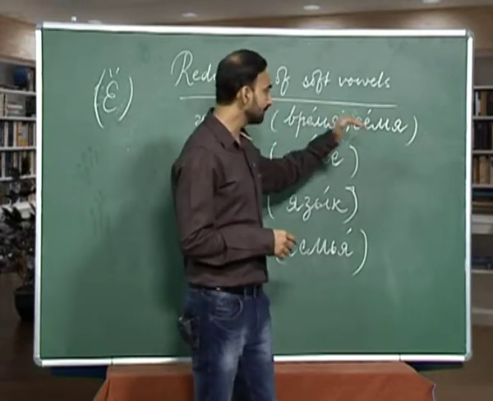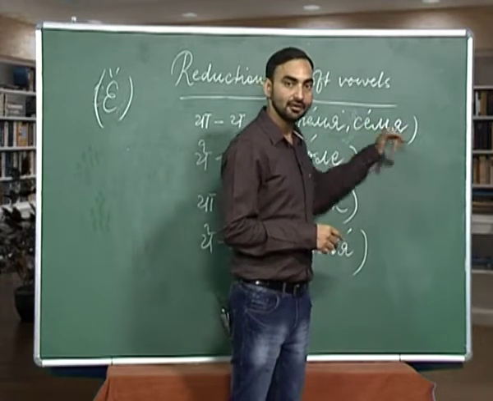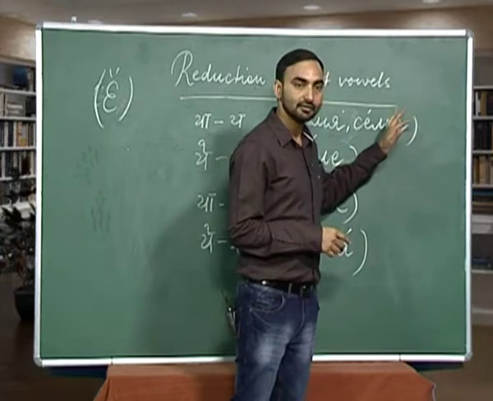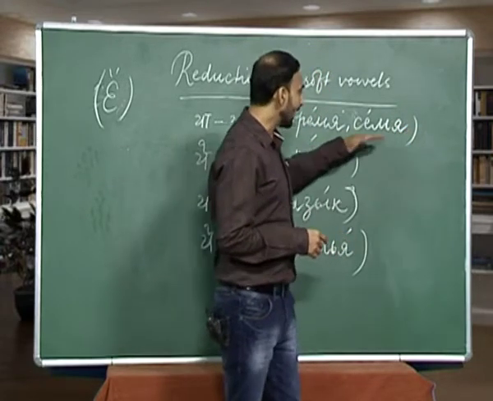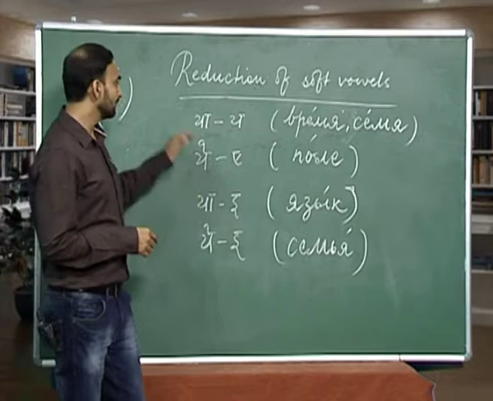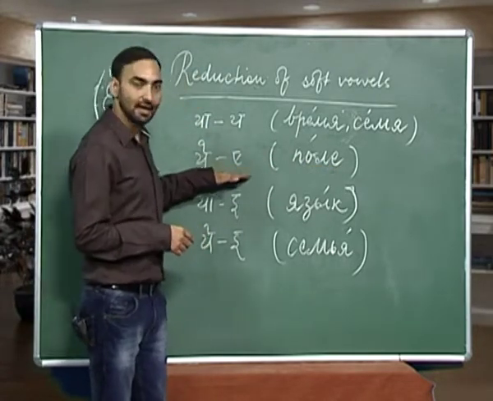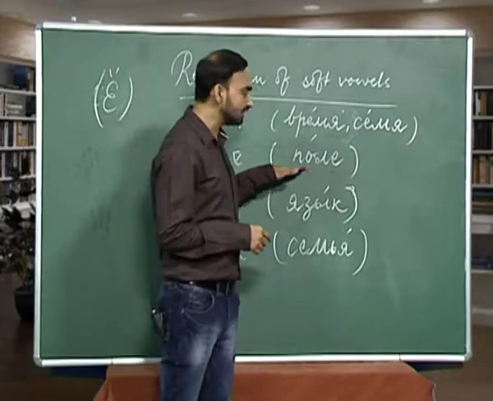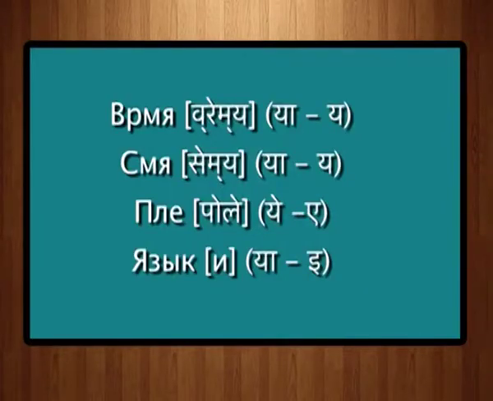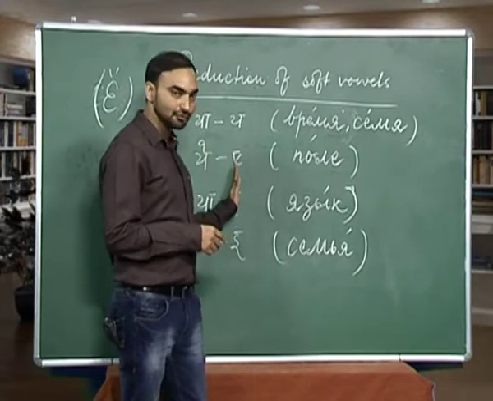The same way, se, ye, ma, ya, and the stress is on ye, not on ya. So, ya is unstressed. So, what happens is it is pronounced as semya. Semya is seed. Same way, when we talk about ye sound, ye is reduced to a, like in the word po, l, ye. How will you read this word? Polye. So, this ye sound has been reduced to a.